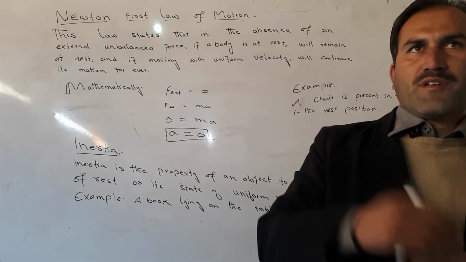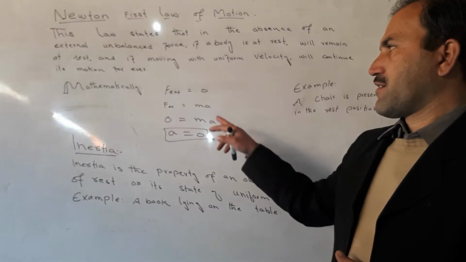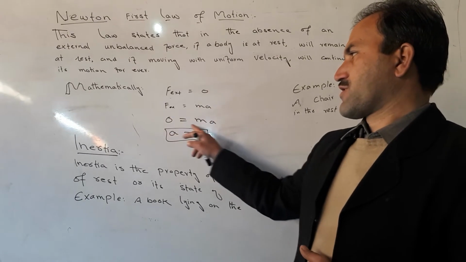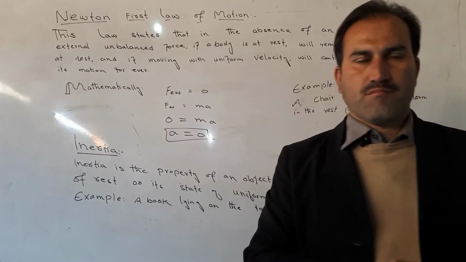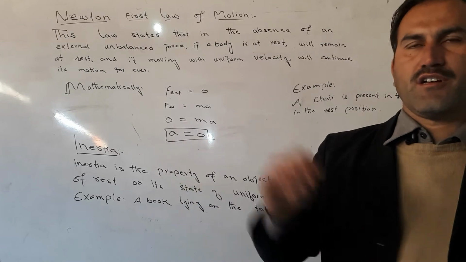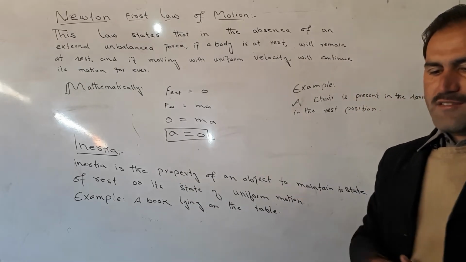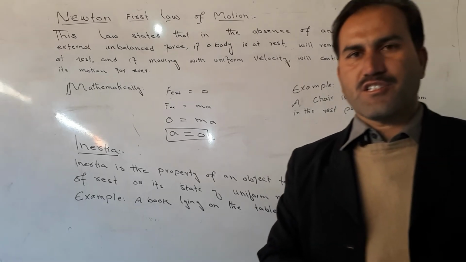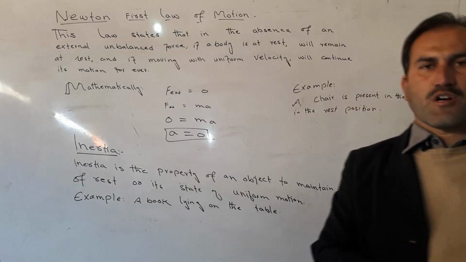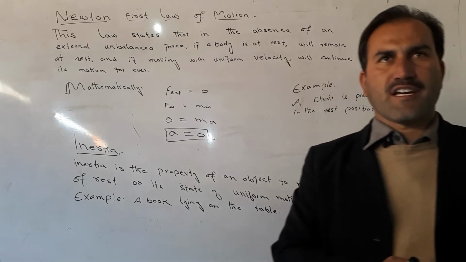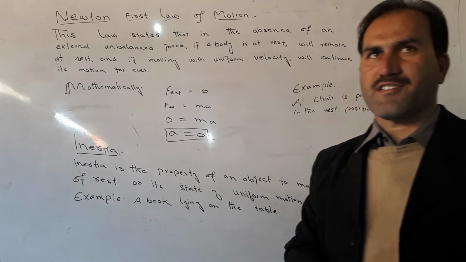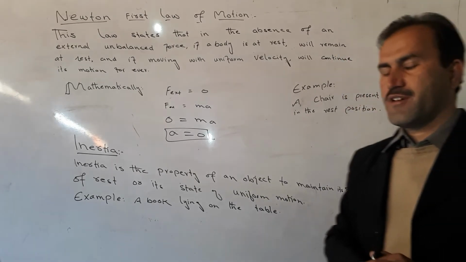When a body is moving with uniform velocity, in such a condition the acceleration of that body is zero, because it will move with uniform velocity. Next, this law is also called the law of inertia. Inertia is the property of an object to maintain its state of rest or its state of uniform motion.